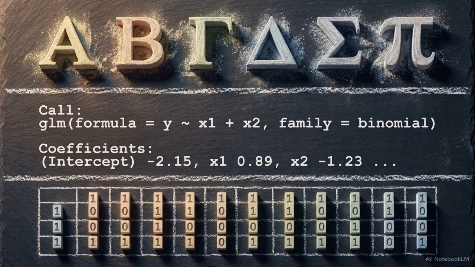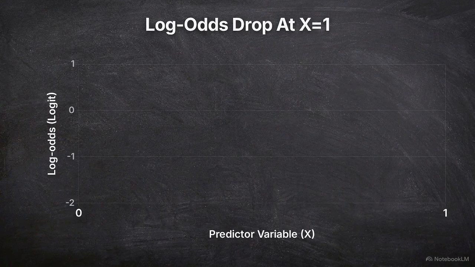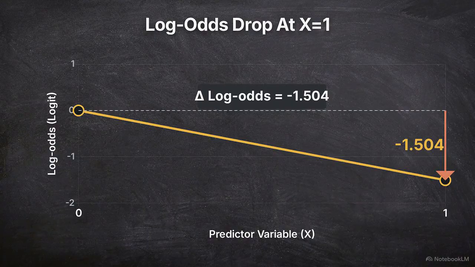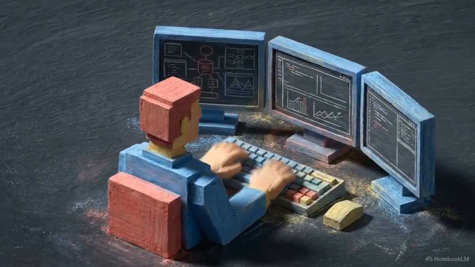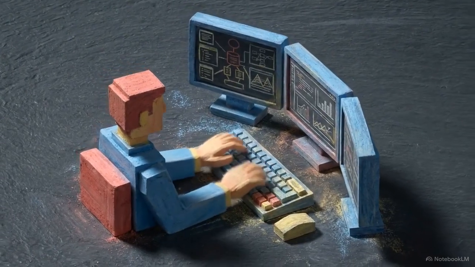This three-tier view maps theory to practice. We have a single predictor model in the R console, underlying math, and the raw binary dataset. Looking at predictor x, the coefficient value is -1.504. The literal interpretation of this coefficient is that as variable x moves from 0 to 1, the log odds of y changes by exactly -1.504. A change in log odds is mathematically precise, but it is an impractical way to communicate risk to a medical provider or a business client. Analysts apply a specific sequence of calculations to this coefficient to extract a more actionable metric of relative risk.